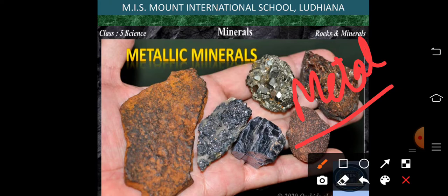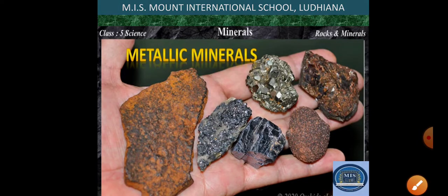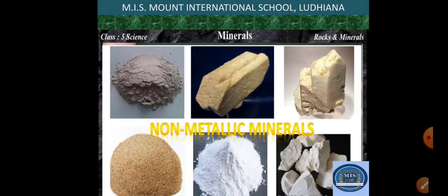There are very few minerals of non-metals, because non-metals are not that reactive. But metals, as they are reactive, are found in combined form in nature. Those combined forms are known as minerals. So metallic minerals contain the metals, and metals can be extracted from the minerals. There are some non-metallic minerals also, but they are not that strong, as I told you, because non-metals are not that reactive.